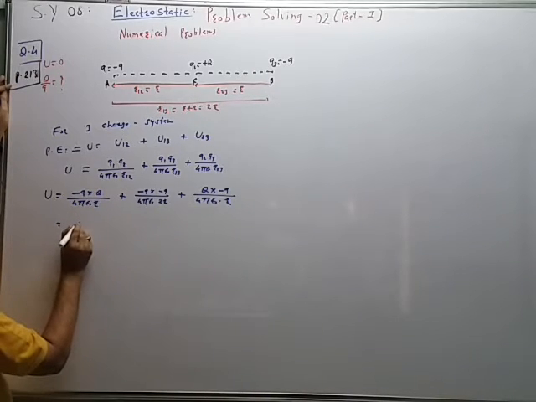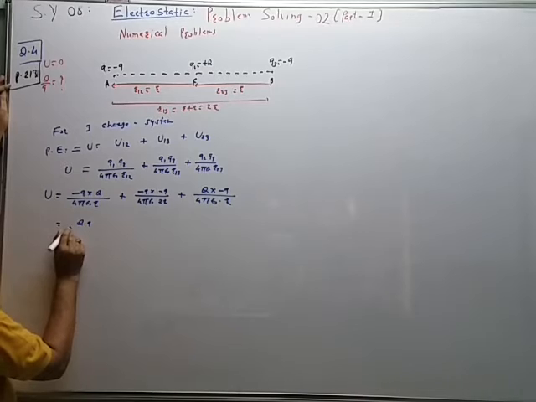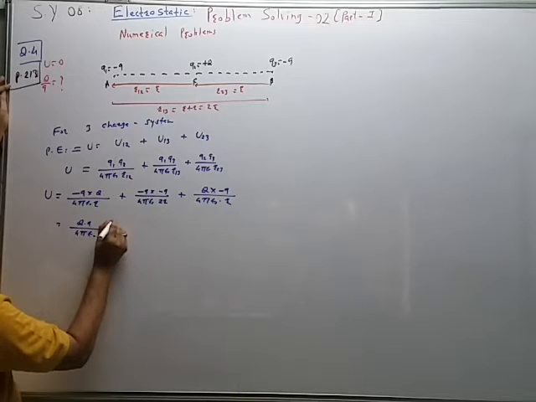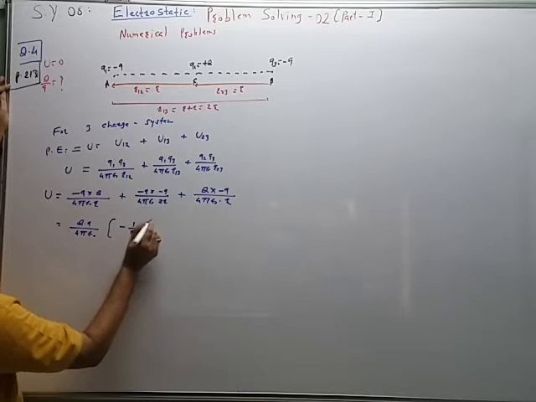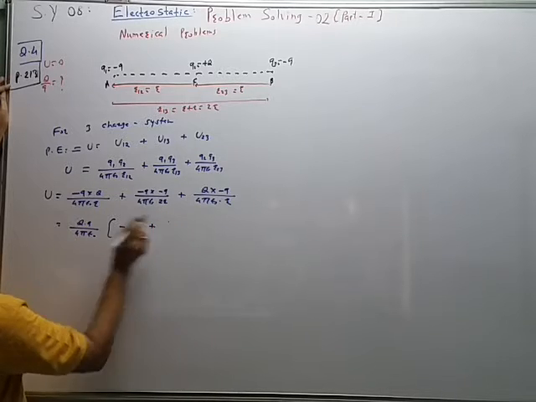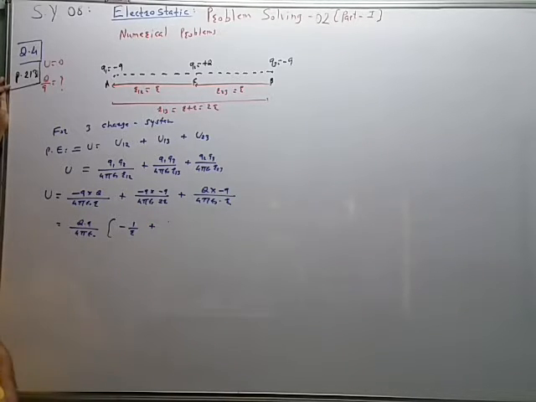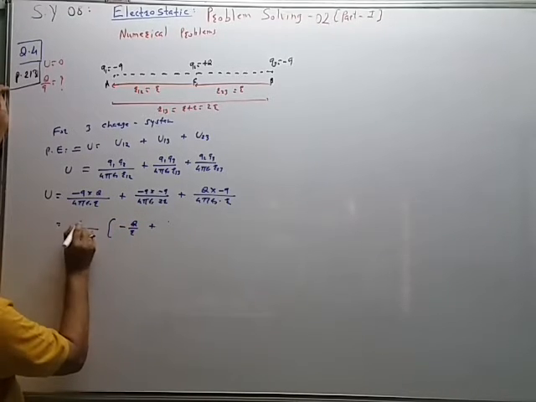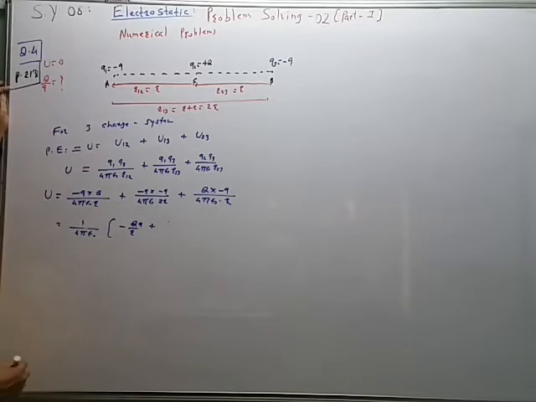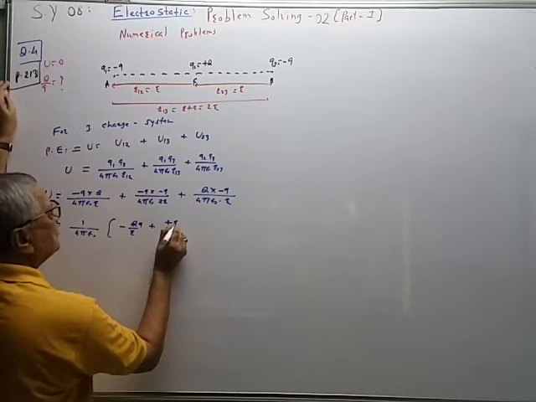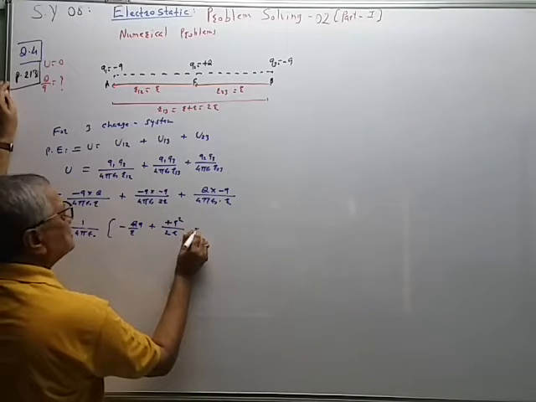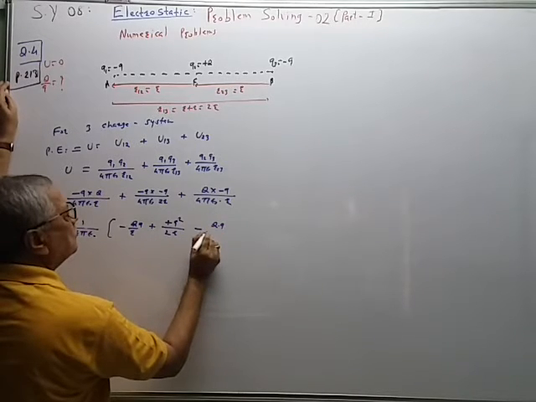So Q into Q is common, 4 pi epsilon naught R is common. 4 pi epsilon naught into bracket minus 1 upon r plus, sorry, I will keep this q into q as it is, minus q into q, minus minus plus, q square upon 2r, minus again q into q upon r.